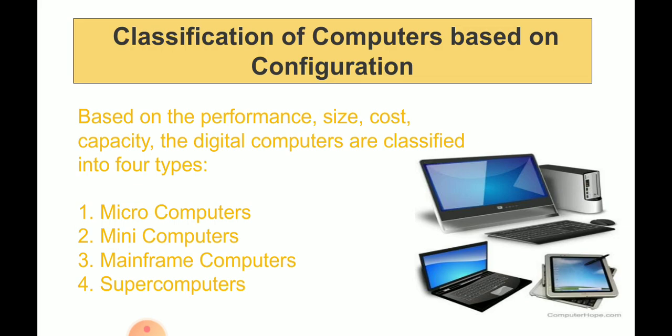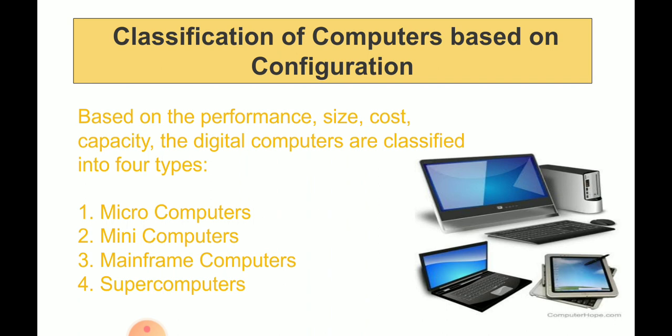The next is classification of computers based on configuration. Configuration here means the performance, size, cost and capacity of the computers, which are used to classify them. Seeing the size of the computer, its cost, its capacity, the digital computers are classified.